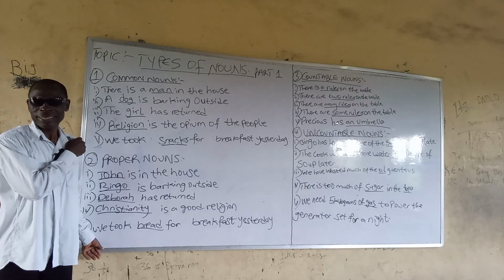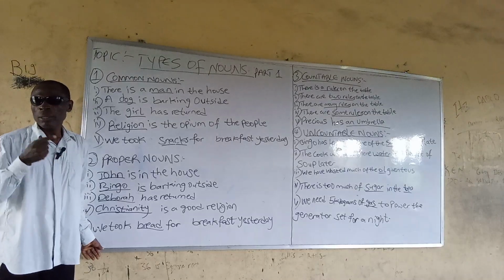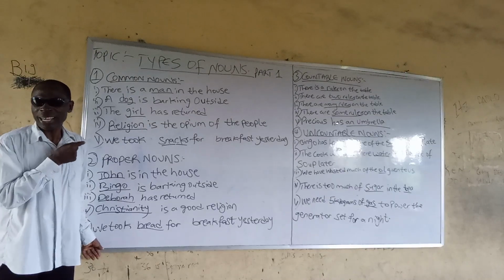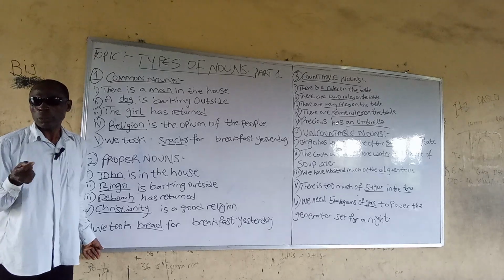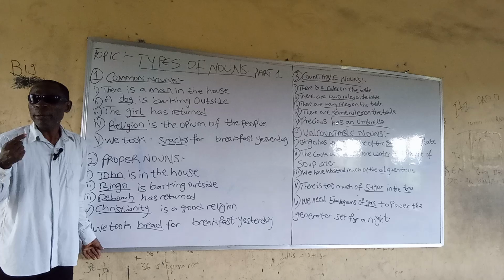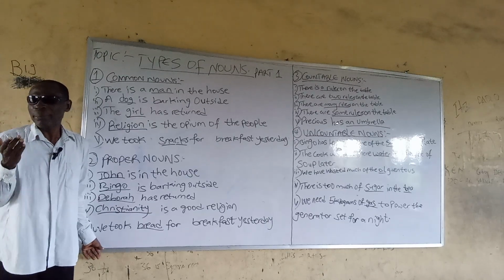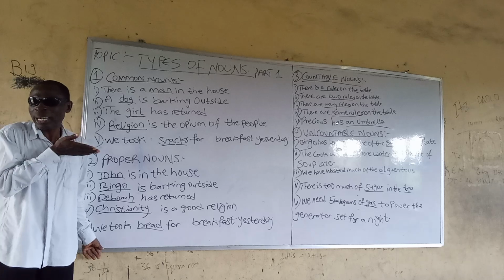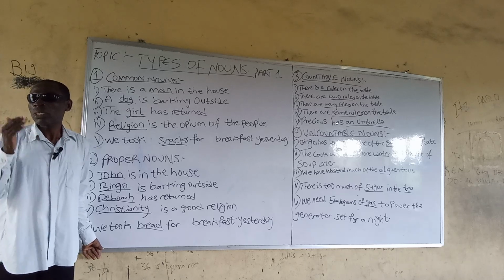Sentence number 1. John is in the house. What is the proper noun in this sentence? John, because it is the name of a particular man. That is the name that distinguishes this man from every other adult male.